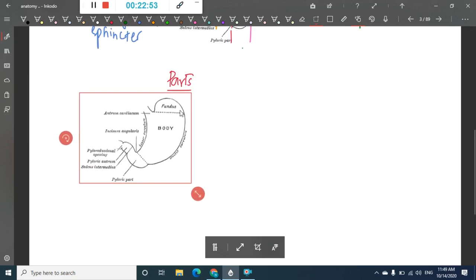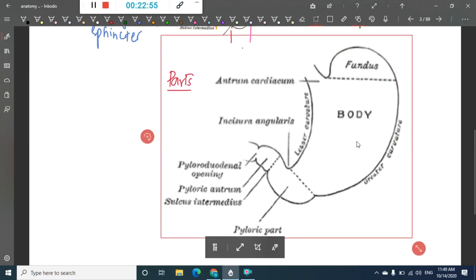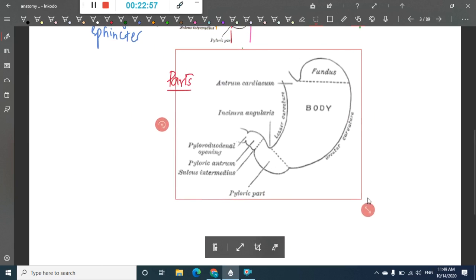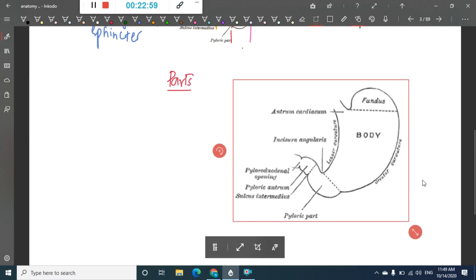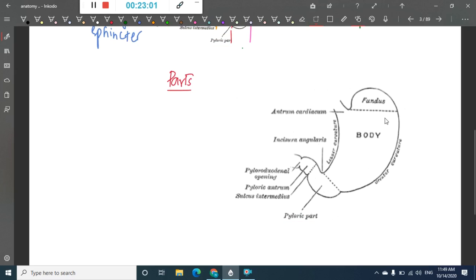So in this stomach, I will just explain the parts of the stomach, and I'll write the important points. If you see, the parts of the stomach are mainly four parts: the cardiac part, the fundus, the body of the stomach, and the pyloric part of the stomach.